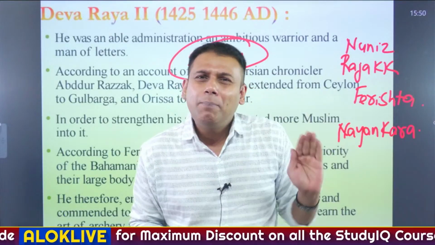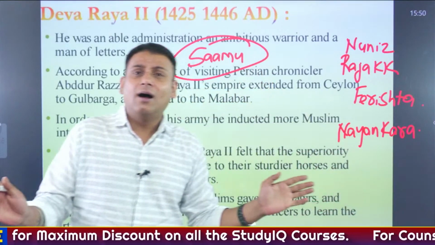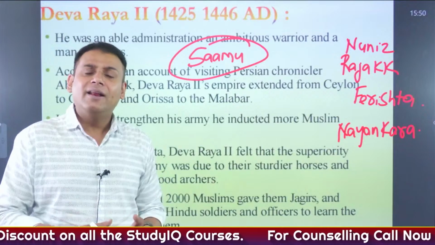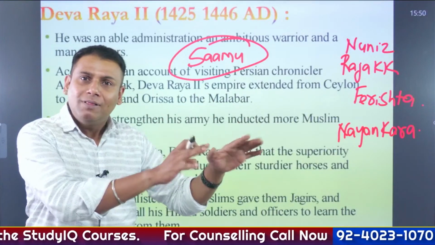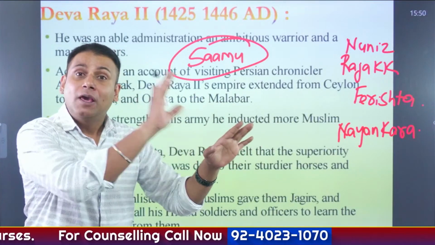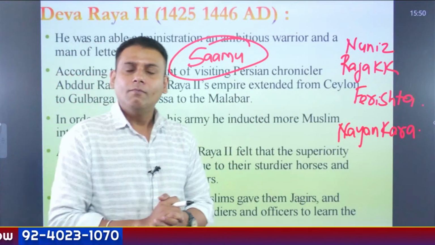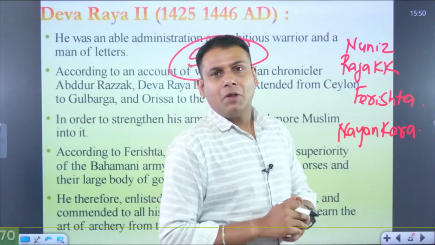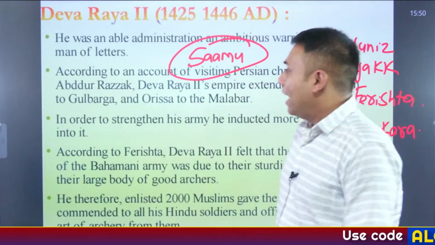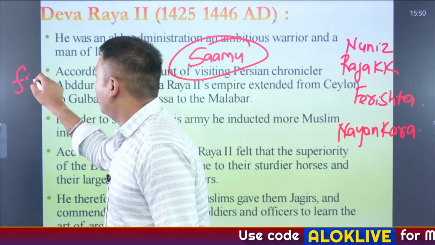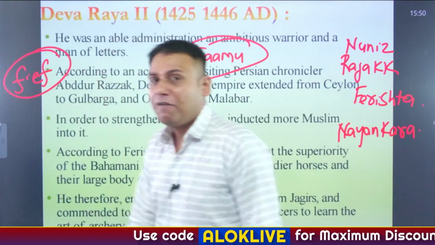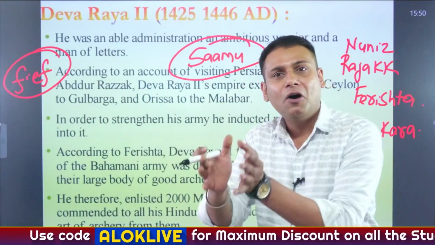So in simple words, rather than giving salary in cash, that noble or minister was given a piece of land. The word feudalism in Europe is derived from the word fief, which basically means a piece of land.